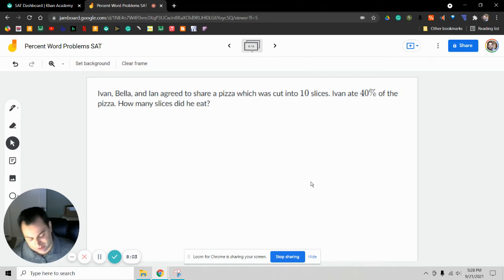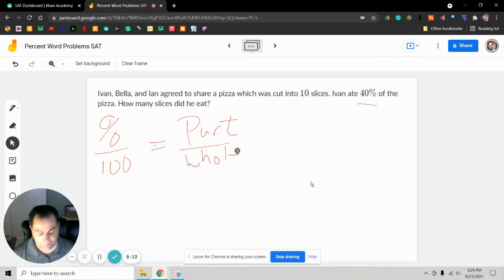So we can see we have 40% here. We know it's percent over 100 equals part over whole. So we know it's going to be 40 over 100. And we can see that there are 10 slices that equates to the whole pizza. Well, the whole pizza is 100%, right? So it would go on the bottom. We have 10 down here.